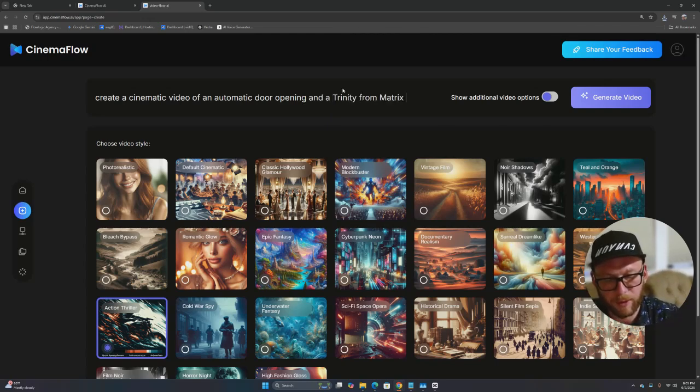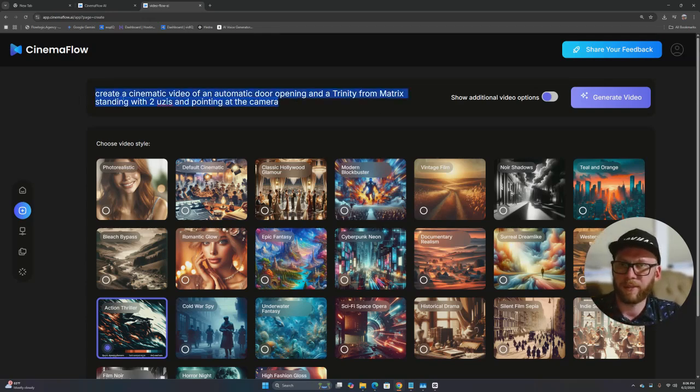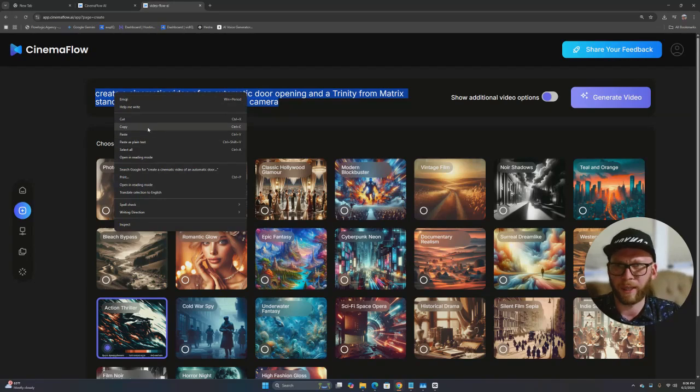Trinity from Matrix standing with Uzis, right? She loves Uzis. With two Uzis pointing. Oh, whoa. I think, whoa, standing. My computer, I need a new one, I guess. Standing with two Uzis and pointing at the cameraman. Right, so now let's see if I can actually, this is a pretty good idea I have.